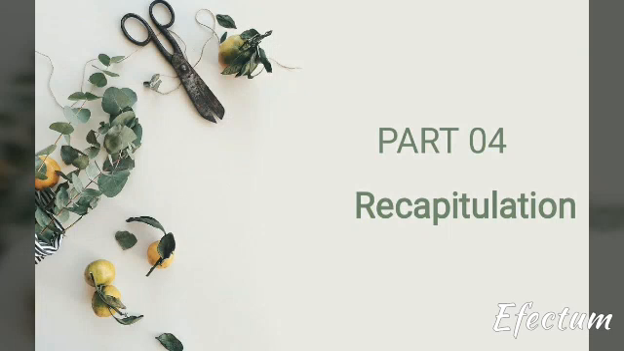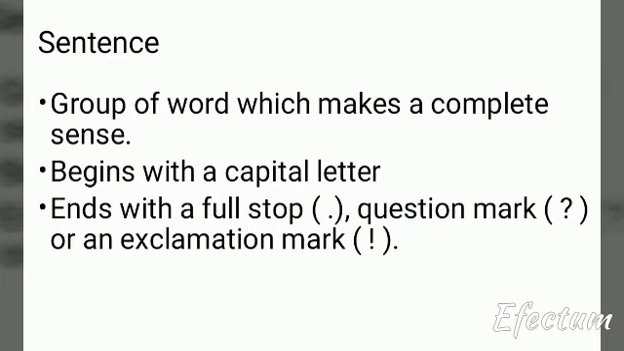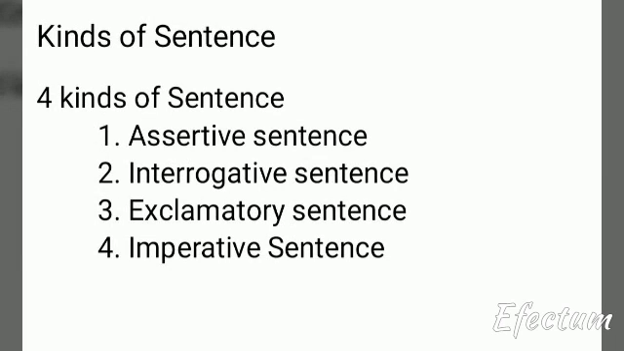And as a final part, let us summarize what we have seen in the video from the beginning. A sentence is a group of words that makes complete sense. Usually a sentence begins with a capital letter and ends with a full stop, a question mark, or an exclamation mark. And usually a sentence gives a meaning. We saw 4 different kinds of sentences: the assertive sentence, the interrogative sentence, the exclamatory sentence, and finally the imperative sentence.